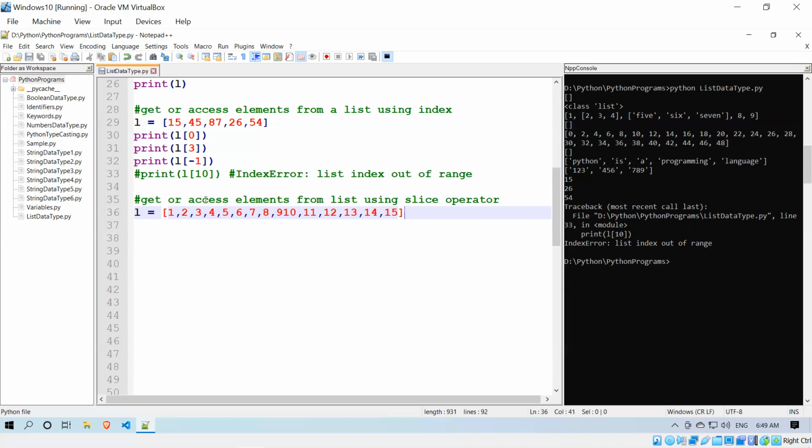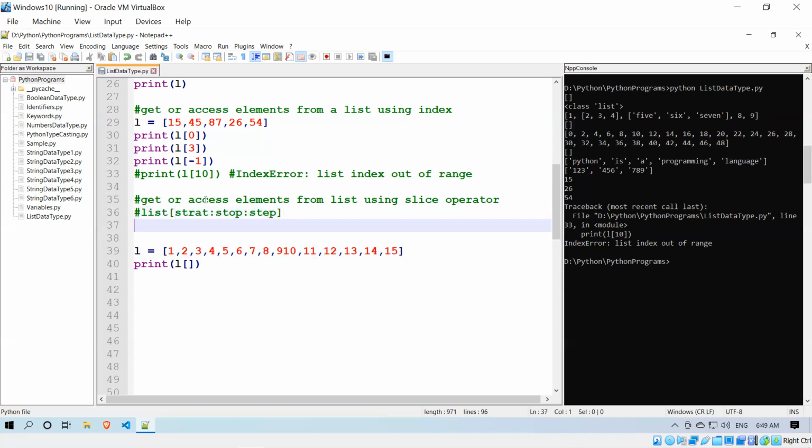So my list contains values from 1 to 15. I need to access only specific values. So l of the same way, but here the syntax is start value colon stop value colon step. This is the syntax.